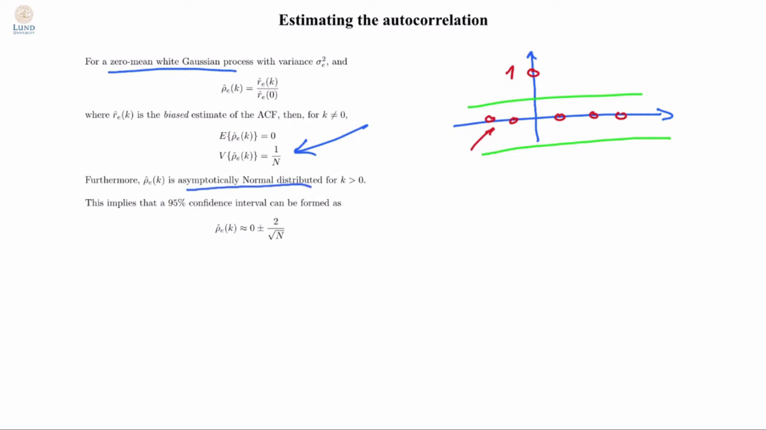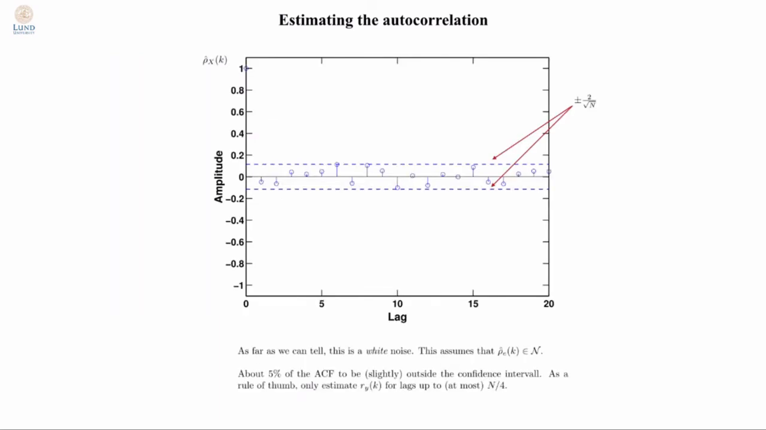This means that we can form the 95% confidence interval as plus minus 2 over square root of n. Here we use 2 in place of 1.96 as all of these results only hold asymptotically, so it makes very little sense to use 1.96. The results are simply not as accurate as that. This means that if we estimate the autocorrelation function, we have a way to determine if the estimates are statistically significantly different from 0 or not. That is, if the estimated autocorrelation function is within the plus minus 2 over square root of n, it is not statistically significantly different from 0, and we can conclude that the process is white.